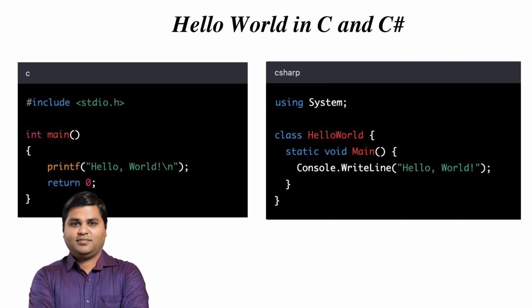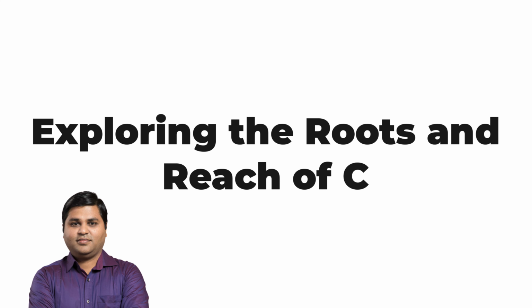The Hello World program is a simple program that just prints the message Hello World on the screen. The code for this program looks very similar in C and C#, which is another programming language. The reason for this is that C has been very influential in the development of many programming languages. Even though C was developed many years ago, its influence is still felt today in modern programming languages like C#. So, even though C may not be as popular as it once was, it has left a lasting impact on the world of programming.